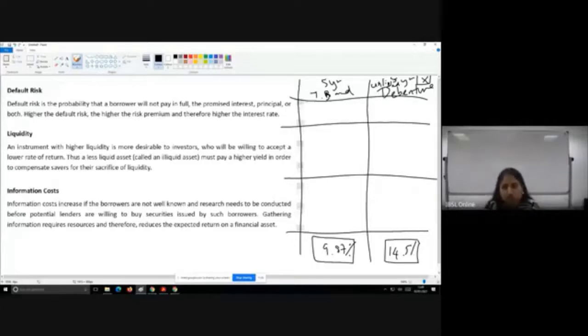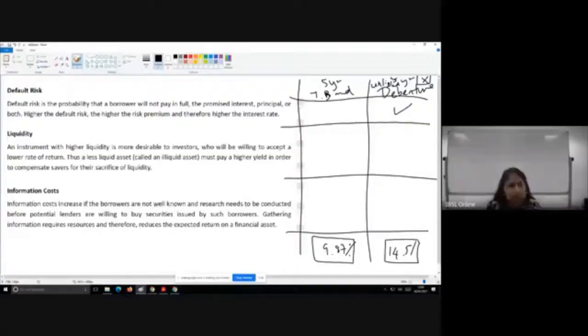So if there is a possibility that they are unable to pay it, X company can be of a higher credit rating or a lower credit rating, but there is always some level of credit risk for them. Okay, so this is available. High credit risk.